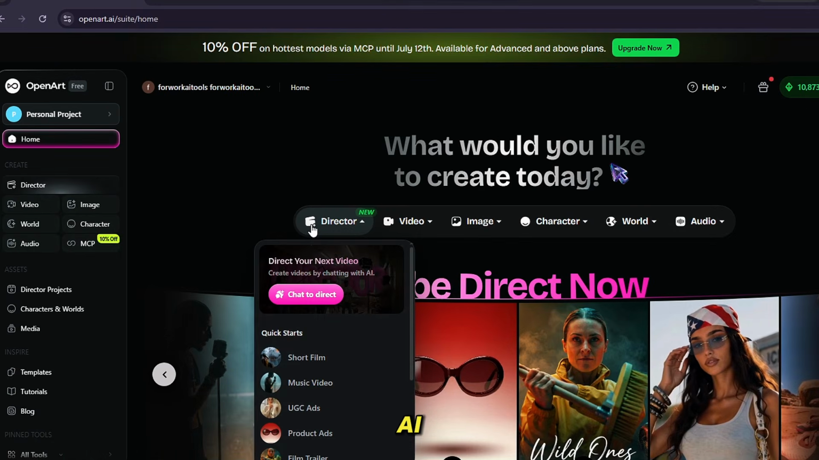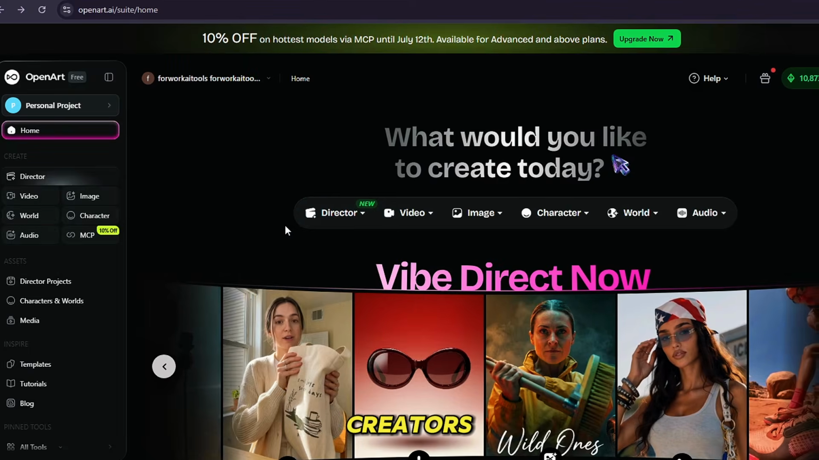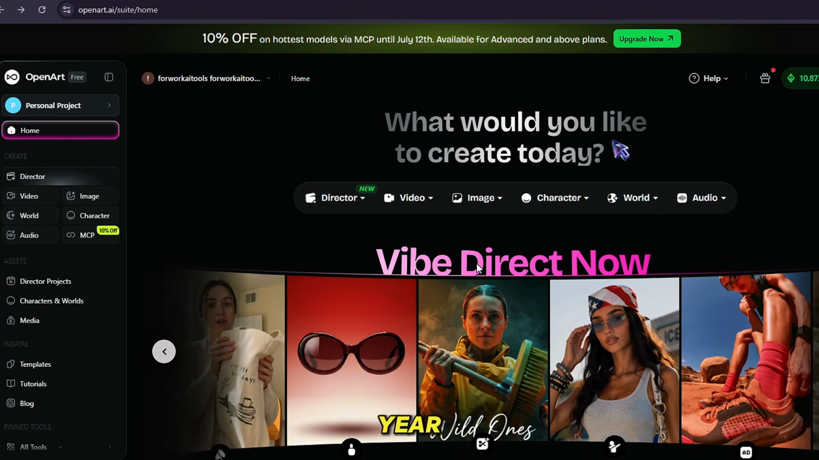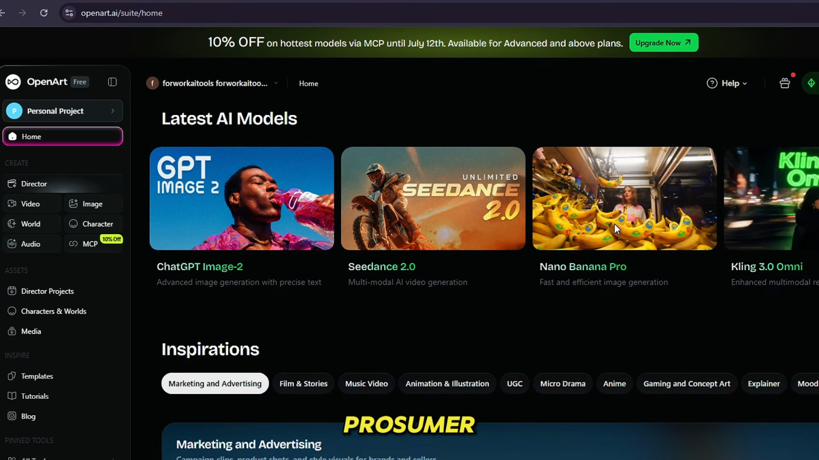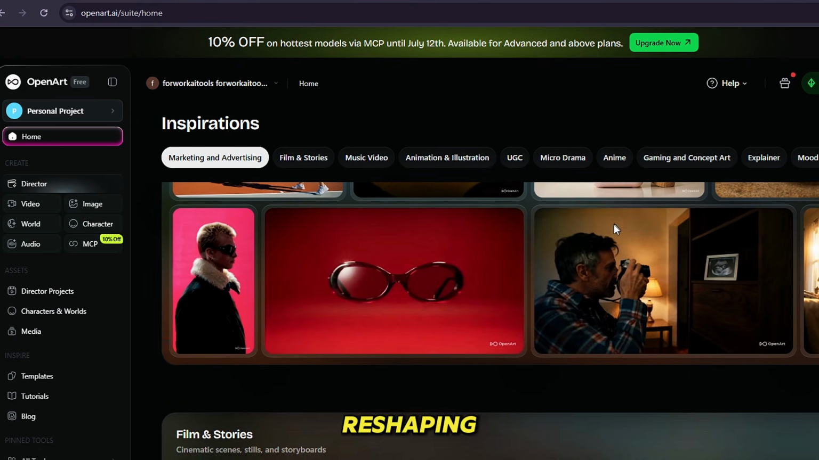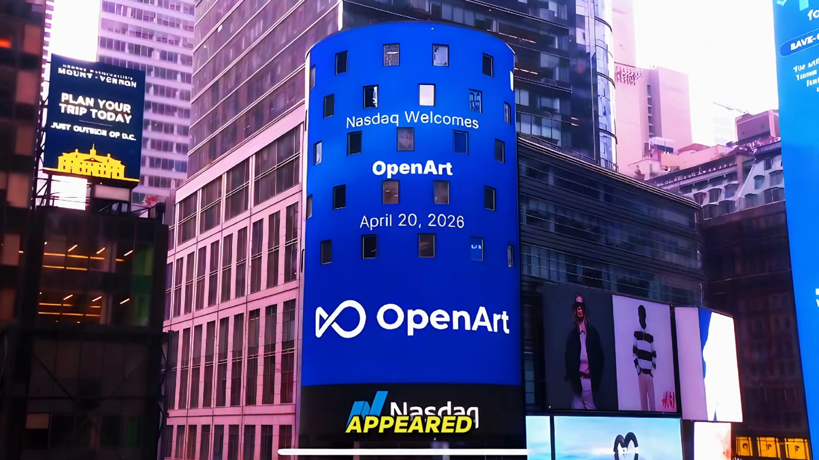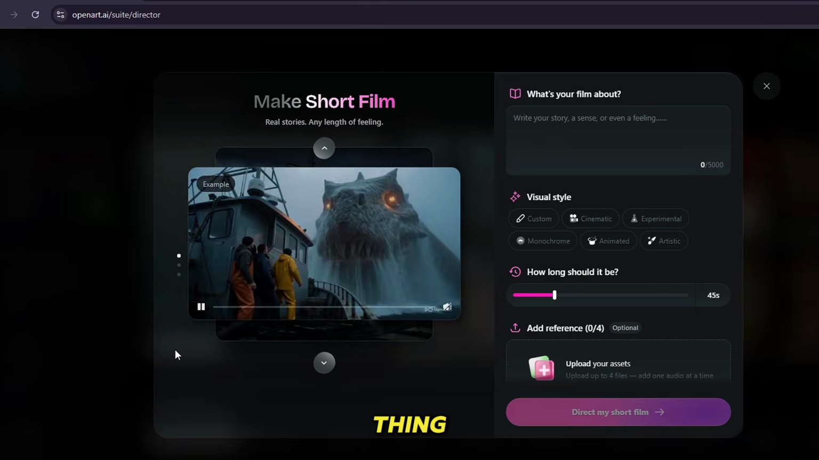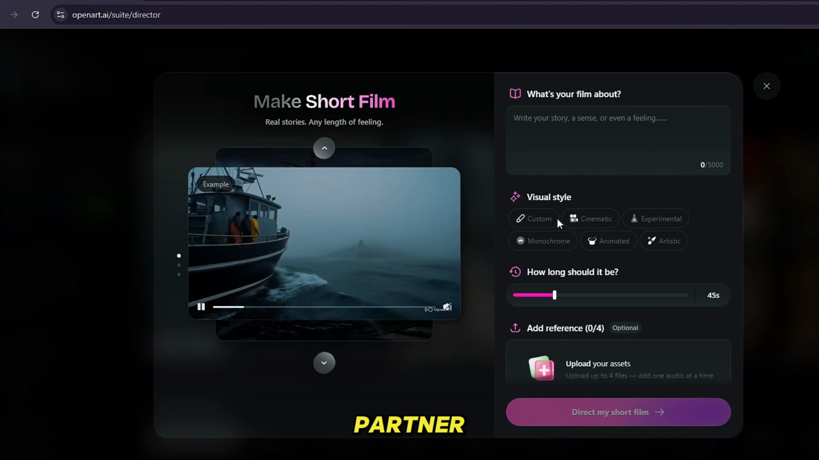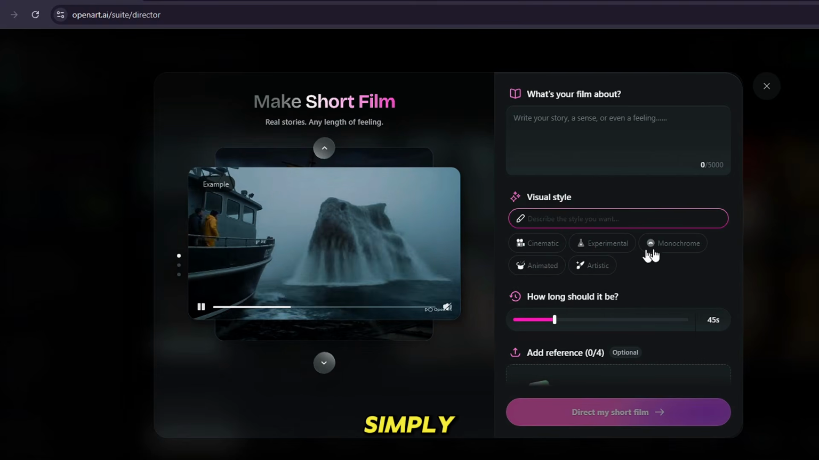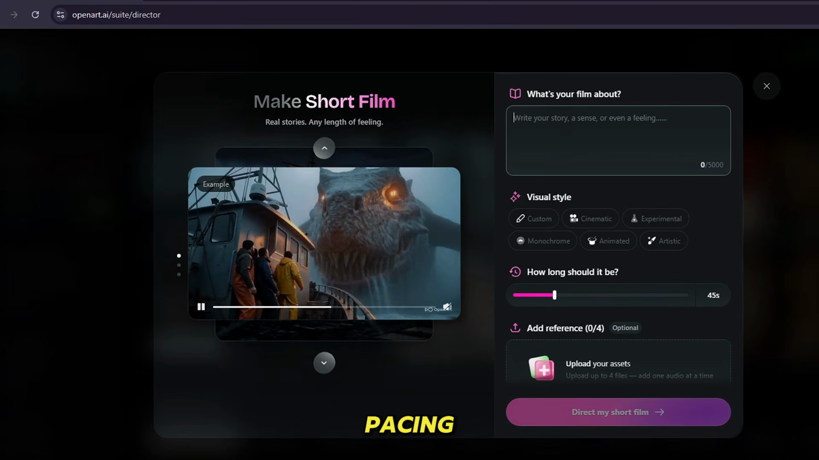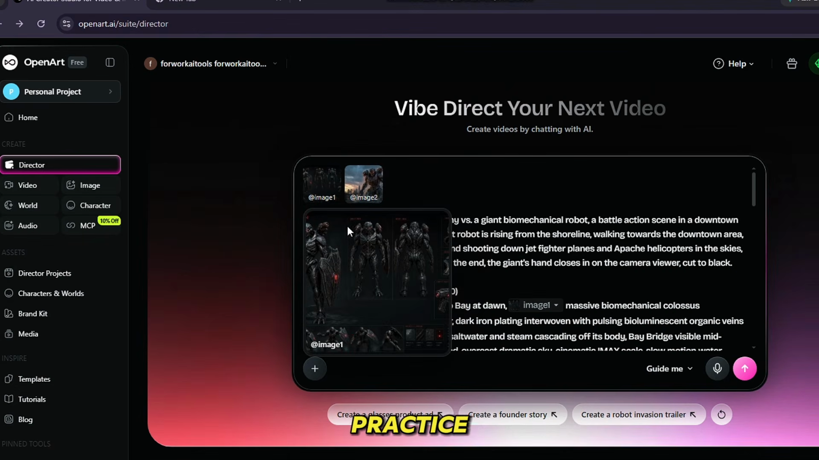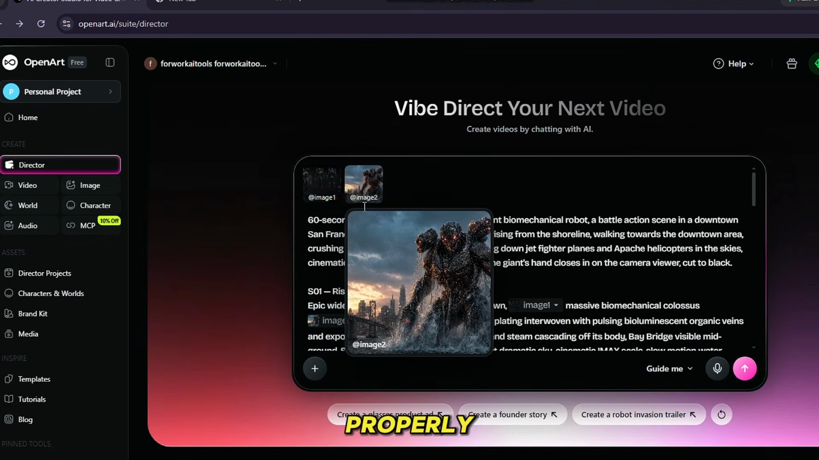OpenArt is a creative AI platform used by millions of creators worldwide for images, video, characters, music, and more. Earlier this year, Notable Capital named them to the inaugural Prosumer AI 40 alongside companies reshaping how people create. Their logo appeared on the NASDAQ Tower in Times Square, and their Director feature is the most ambitious thing they have built, a creative AI partner that lets you make full-length videos simply by describing the story, tone, pacing, and visual direction you have in mind. Let me show you what that actually means in practice, because the concept is worth understanding properly before you see the output.